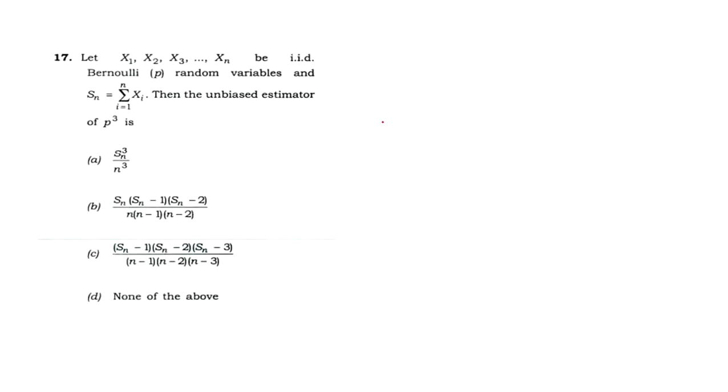See, related to estimation. My question is, let x1, x2, x3 and so on xn be IID Bernoulli random variables and statistic Sn equal to summation i equal to 1 to n xi. Then the unbiased estimator of p cube. From the given data we observe that x follows Bernoulli distribution having two values, either 1 or 0.